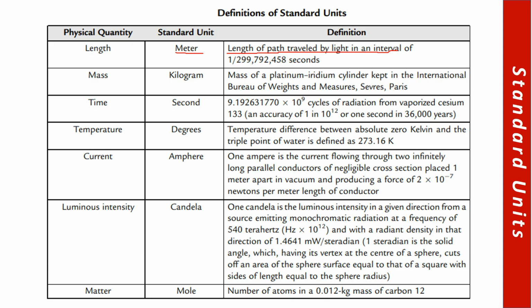Now, to define the standard units, there are certain standards, accepted worldwide, which are accepted in today's world after passing through an evolutionary process. Today we have a definition of the meter. 1 meter is the length of the path traveled by light in an interval of 1 by 299,792,458 seconds.